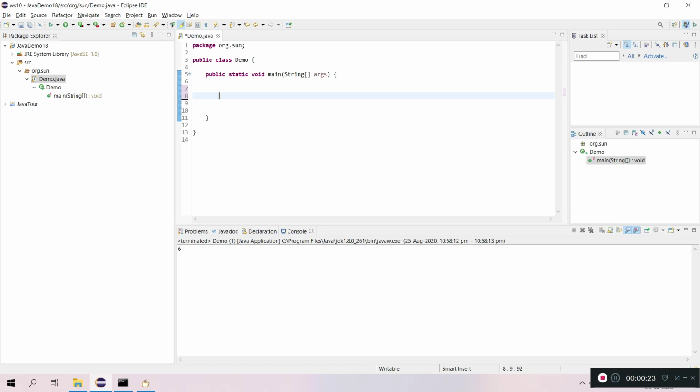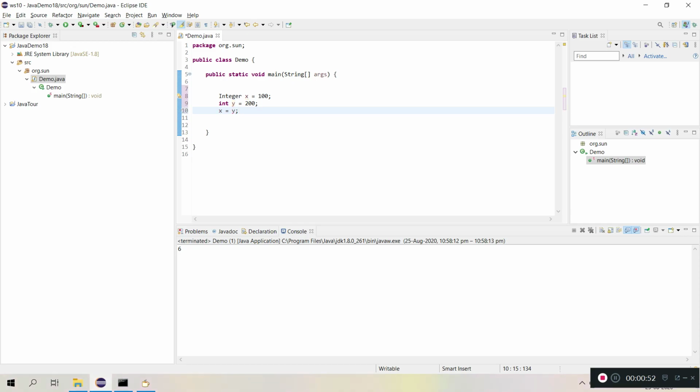Let's say I'm creating one variable, Integer x, and I'm giving some value, let's say 100, and I have created one more value y, 200, of type int, and let x equal y.